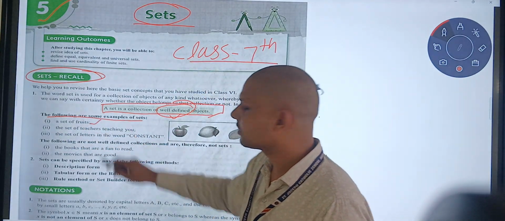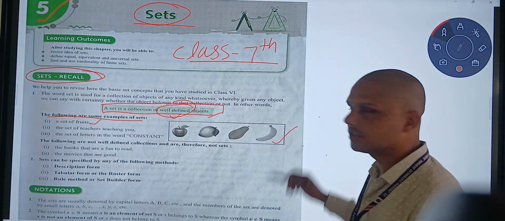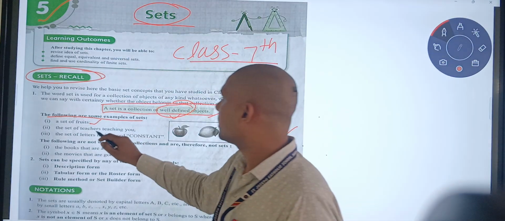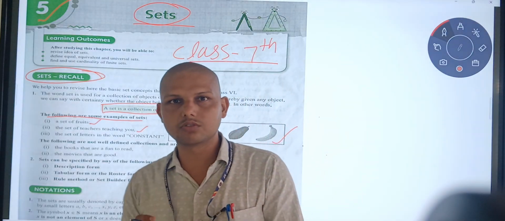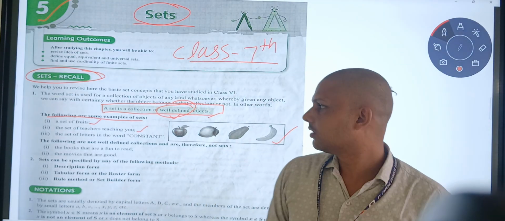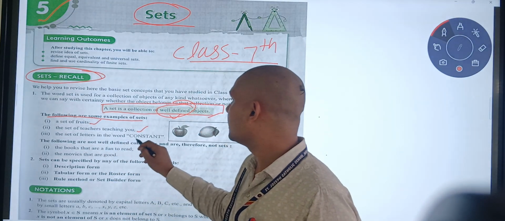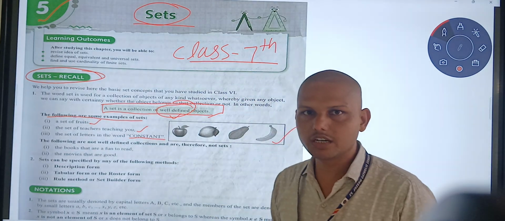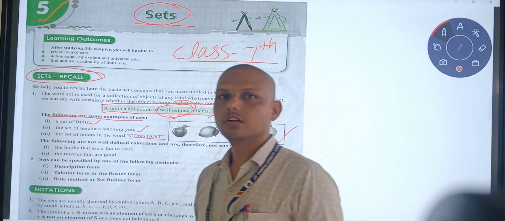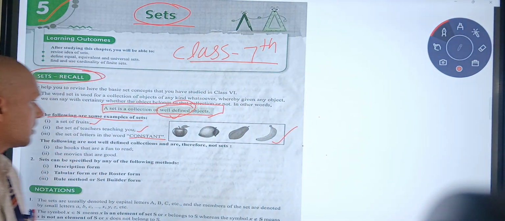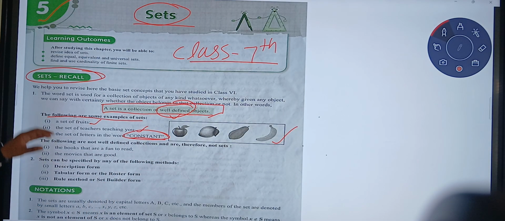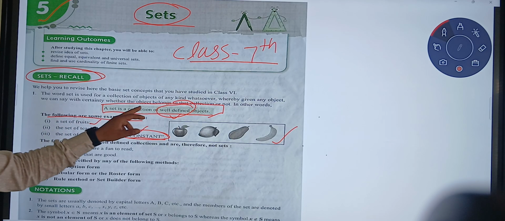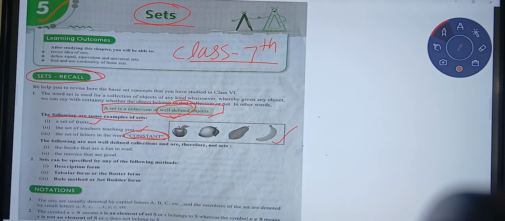A set of fruits. The set of teachers teaching you. This is also well defined because you know who is teaching you. The set of letters in the word consonant. This is well defined because you know which are the letters in the word consonant. This is an example of a set because it is well defined. So a set is a collection of well defined objects.